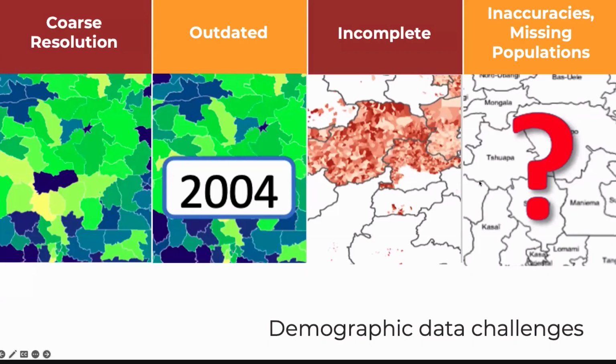And the aim is really to address some of these challenges that often exist with population data, where we may have data available, but it's at a coarse resolution, or that data that does exist can be outdated, incomplete, or inaccurate. And there's a huge amount of research and collaborations going on to try and address these issues, particularly directly with governments in situations where there may be conflict and data that has been not collected for a long time.